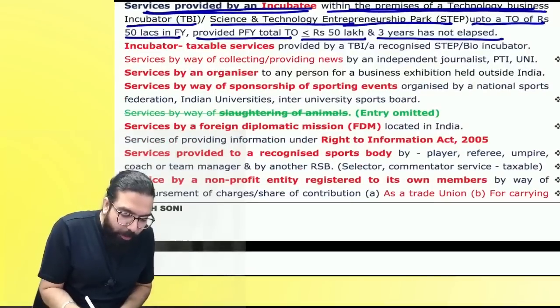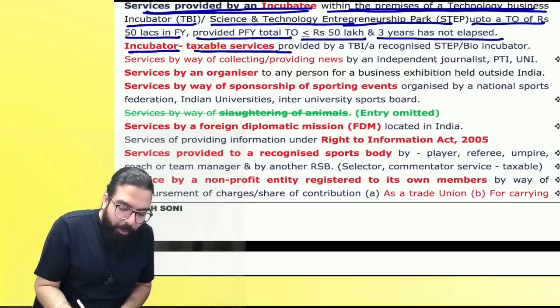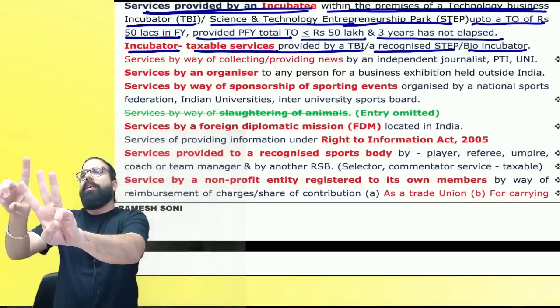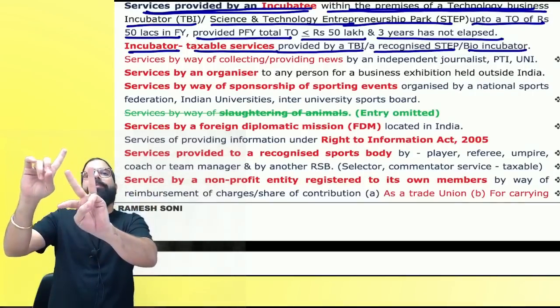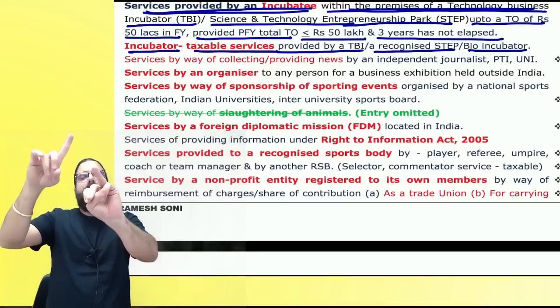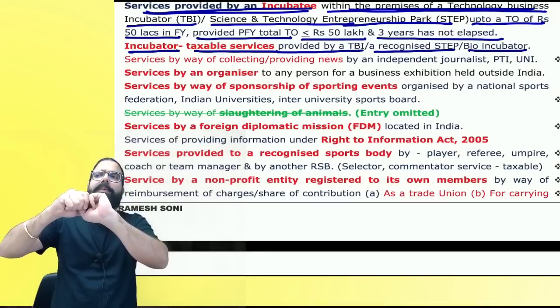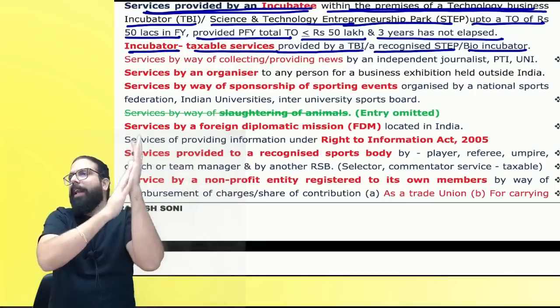The next one is incubator: taxable services provided by a technology business incubator or recognized science and technology park or bio incubator. There are three incubators: technology business incubator, science and technology enterprise park, bio incubator. They are going ahead and telling that their services also will be exempted. Can I go ahead, everyone?